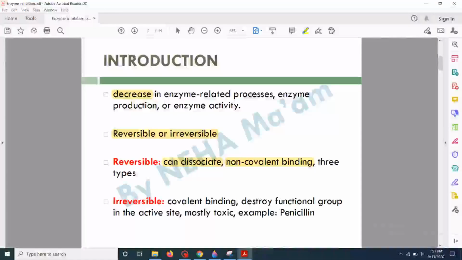So the next type is irreversible enzymatic inhibition. Here the binding between the inhibitor and the enzyme is covalent. So it is very strong binding, due to which the functional group of the active site of the enzyme gets destroyed, because of which the inhibitor cannot dissociate from the enzyme. So it is irreversible, and most of the toxic inhibitors come under this category. For example, penicillin, which is produced by Penicillium fungi.